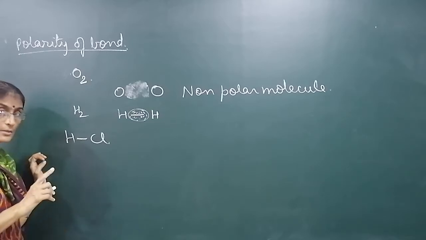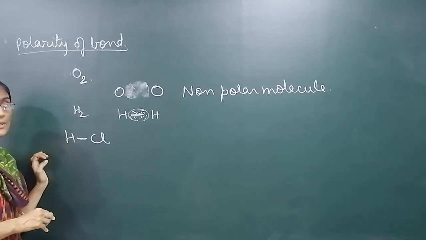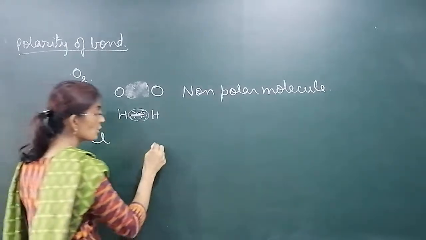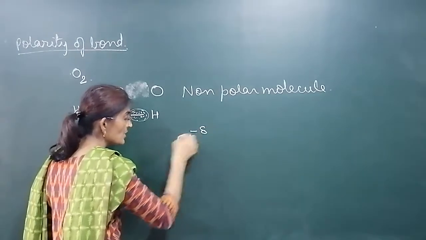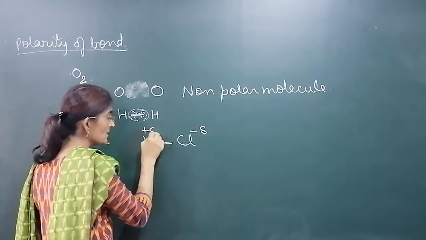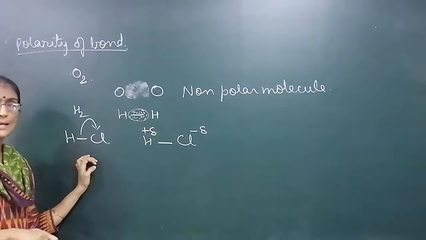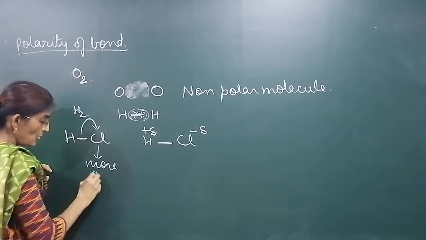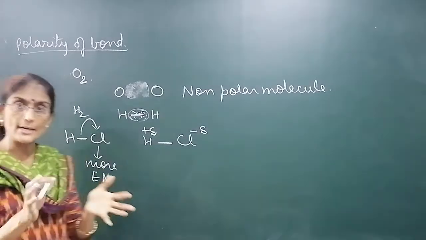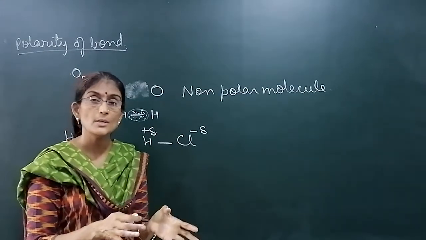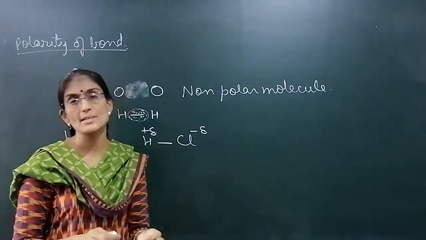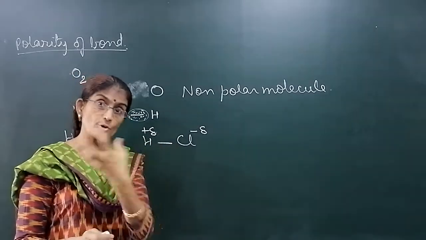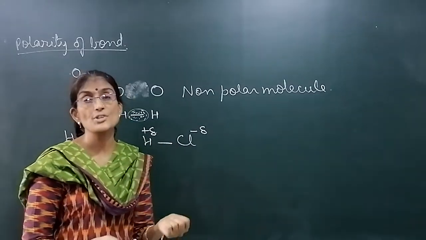But if we take an example of HCl, then Cl is more electronegative. So bonding electron shifts more towards chlorine. So this chlorine will get partial negative charge and hydrogen will get partial positive charge. वो इलेक्ट्रॉन अपनी तरफ पुल करता है. क्यों करता है? क्योंकि ये ज्यादा इलेक्ट्रोनेगेटिव है. It is more electronegative, and electronegativity is the tendency of an atom to attract the bonding electron pair towards itself. So if chlorine attracts shared electron pair towards itself, then it gets partial negative charge.